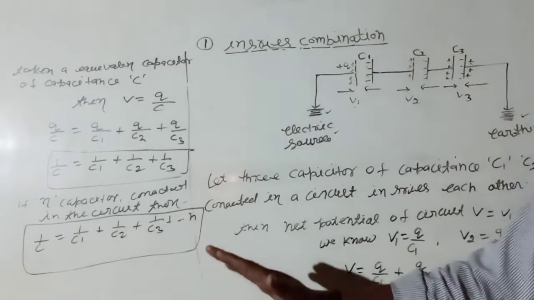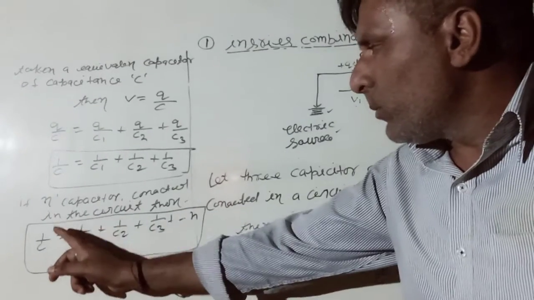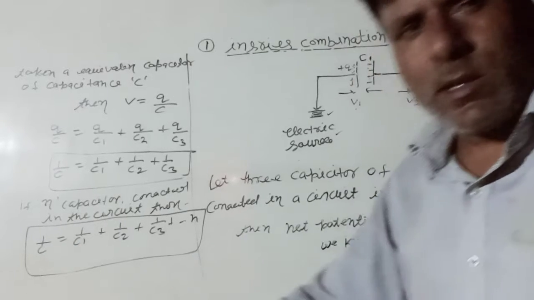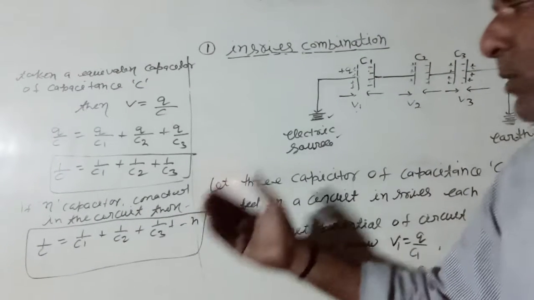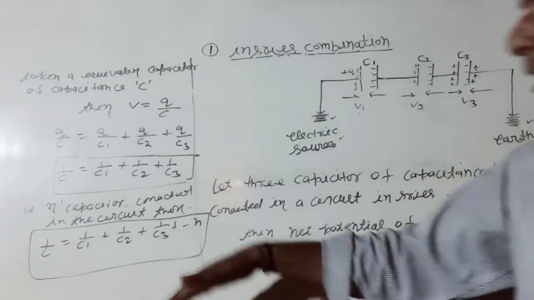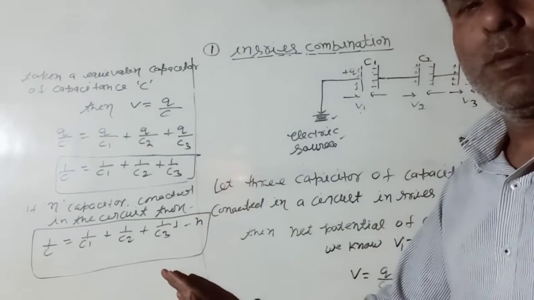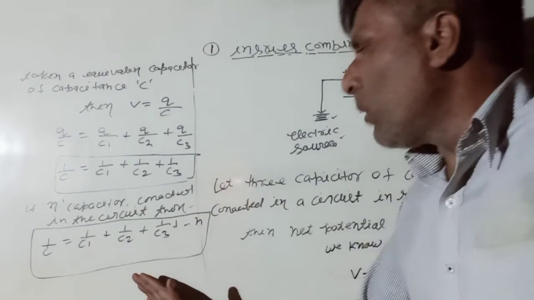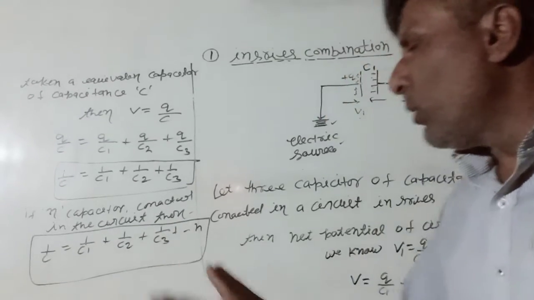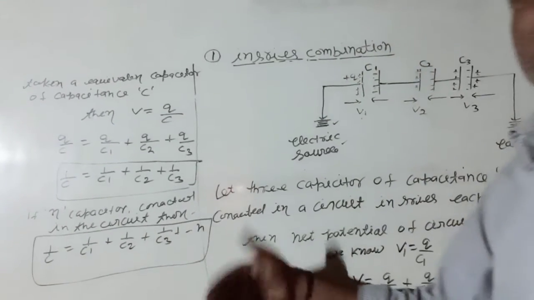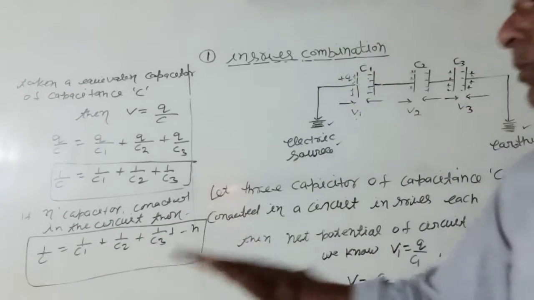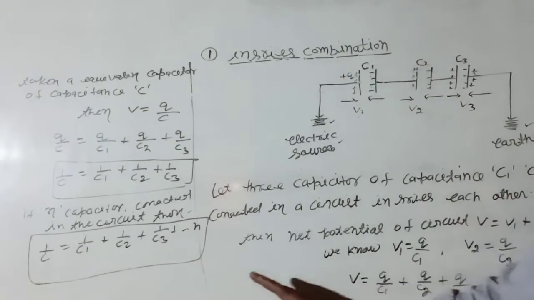Once more, listen carefully: the reciprocal of the total capacitance of the capacitors connected in series in a circuit is equal to the sum of the reciprocals of the individual capacitances of the capacitors connected in the circuit. 1 by C is equal to 1 by C1 plus 1 by C2 plus 1 by C3.